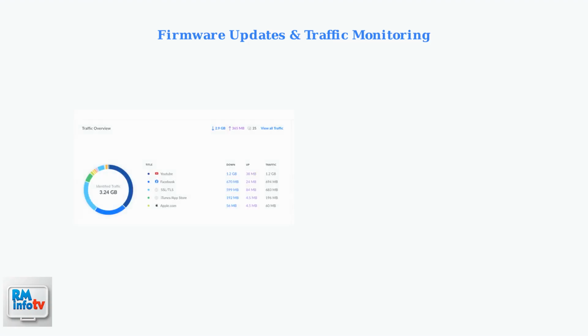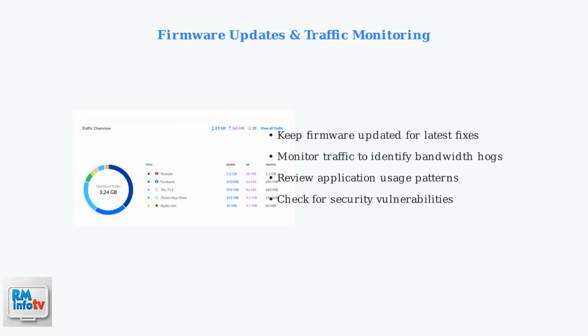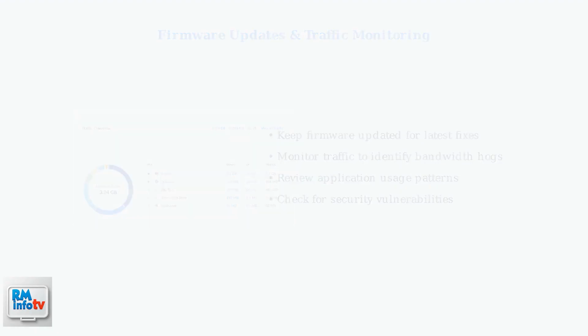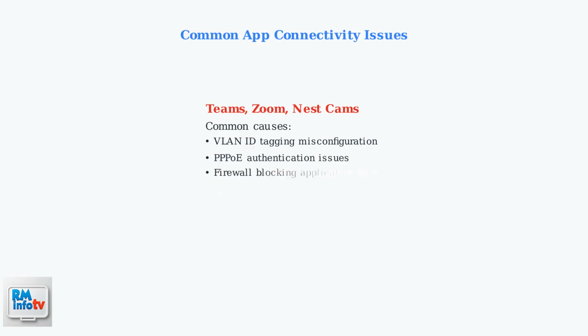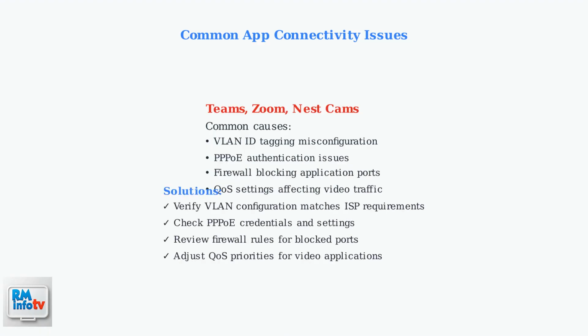Regular maintenance includes keeping firmware updated and monitoring traffic statistics. The traffic overview helps identify bandwidth-heavy applications and unusual usage patterns that might indicate connectivity issues or security concerns. Users commonly report connectivity issues with applications like Teams, Zoom, and Nest Cams. These problems often stem from VLAN ID tagging misconfiguration, PPPoE authentication issues, or firewall settings blocking necessary ports.